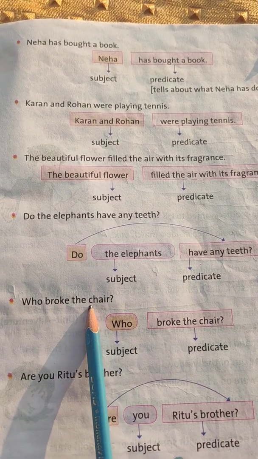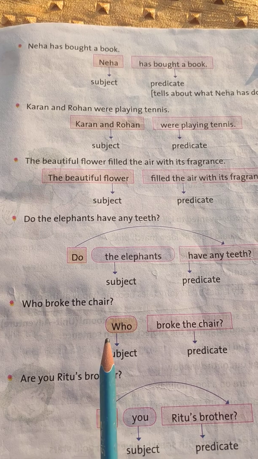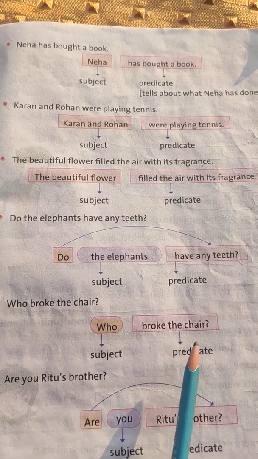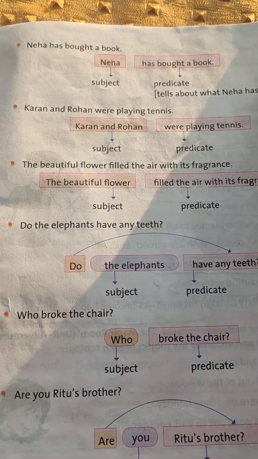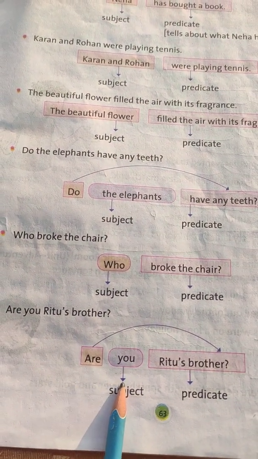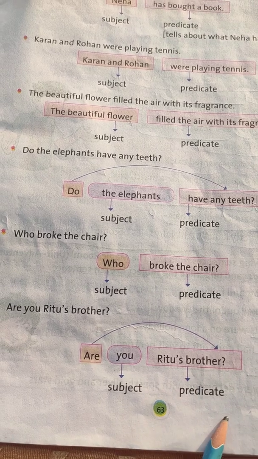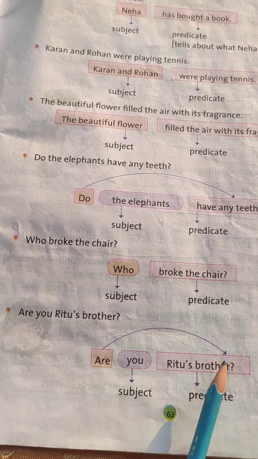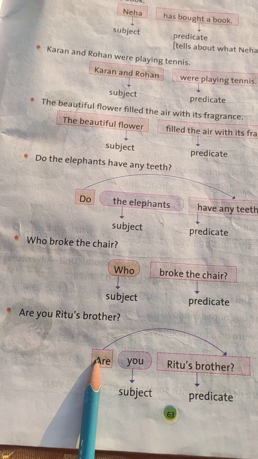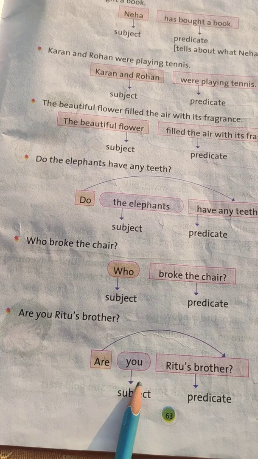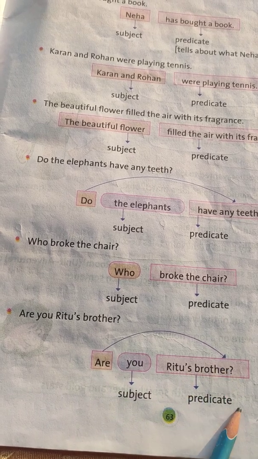Who broke the chair? It means someone broke the chair. That's why who is the subject and broke the chair is the predicate. Next, are you Ritu's brother? You is the subject, and Ritu's brother is the predicate, and this part is connected to this part. Are you Ritu's brother? It means you is the subject and Ritu's brother is the predicate.